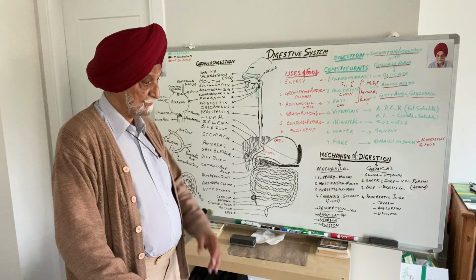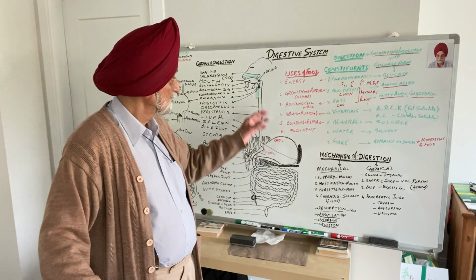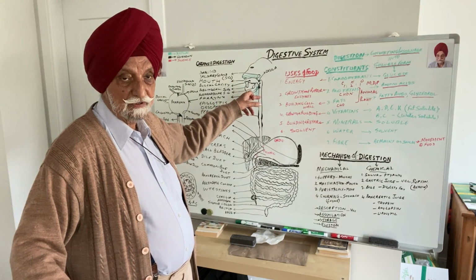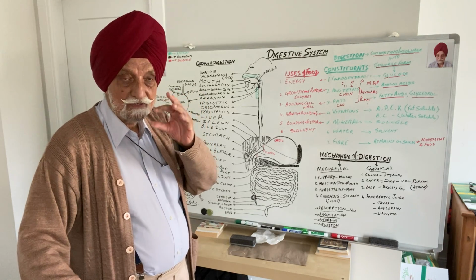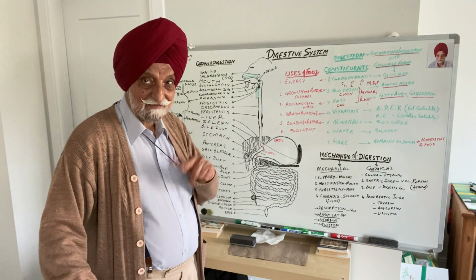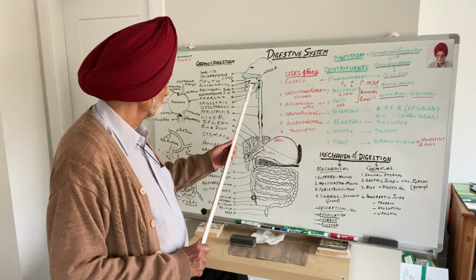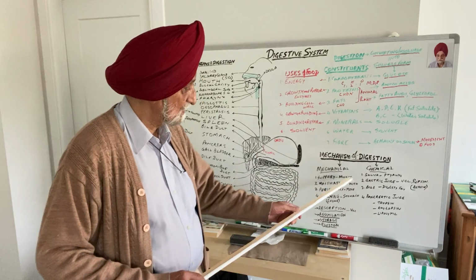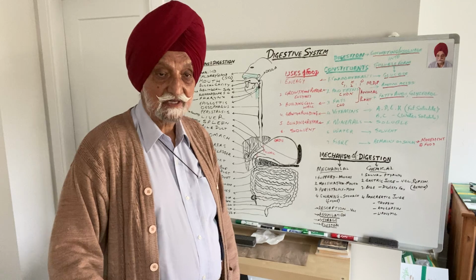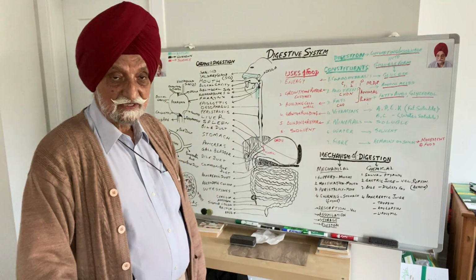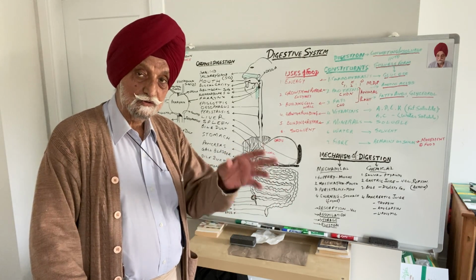Now, the interesting thing is that digestion starts in the mouth. As the food is put into the buccal cavity, the teeth masticate it, and saliva is mixed into the food. Saliva has an enzyme called ptyalin. This ptyalin is an enzyme which can convert carbohydrates into glucose.